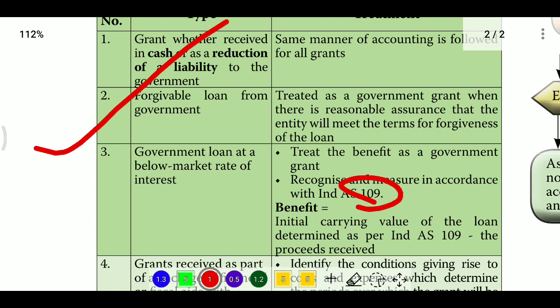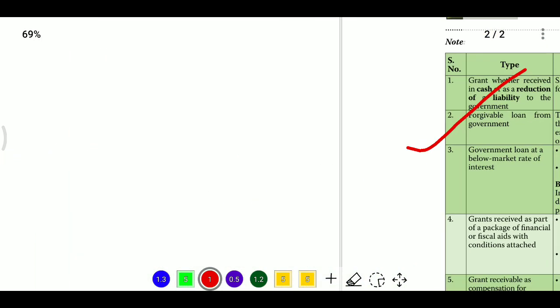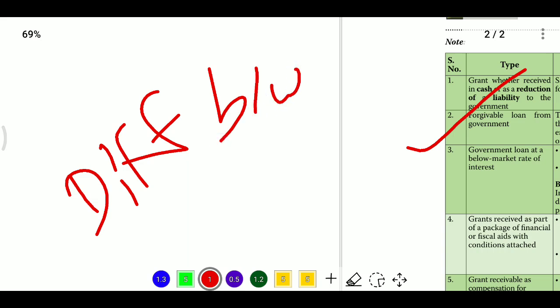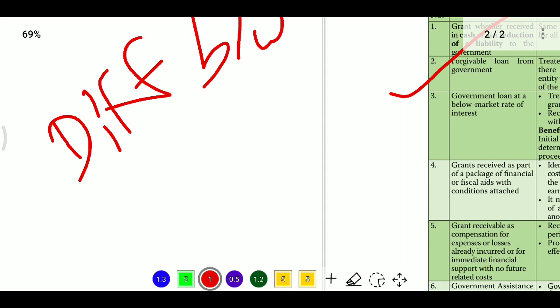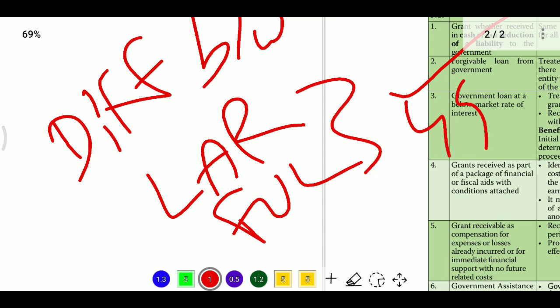At initial recognition, we need to see the difference between the loan amount received and the fair value of the loan, and the difference will be treated as government grant.